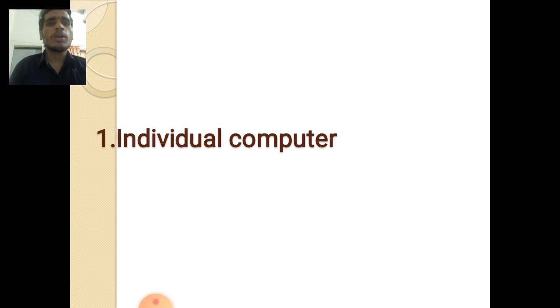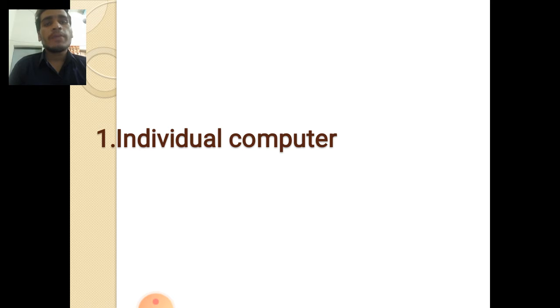So first of all, my given topic is individual computer. To start, I want to share what an individual computer is. An individual computer is for one user, a person who uses a computer. In easy words, it is the individual computer.